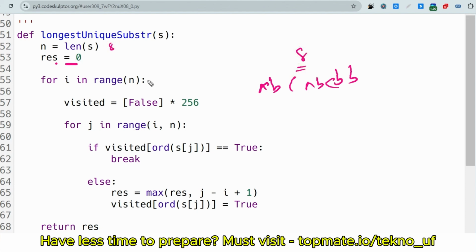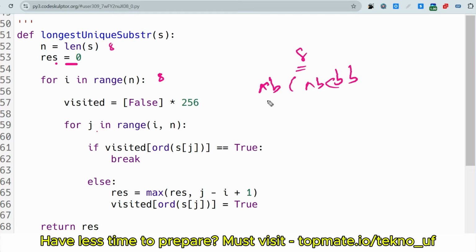So for i in range n, that is 8. Visited is equal to false times 256, so at first all the array values are false, 256 elements are false. Then we are going through the substrings for j in range i to n.